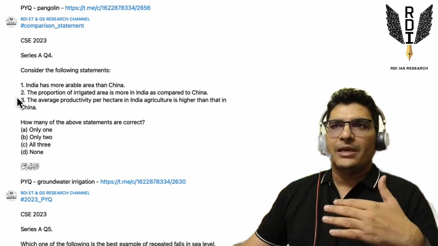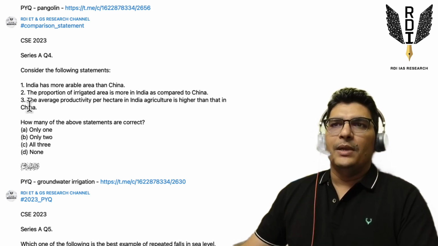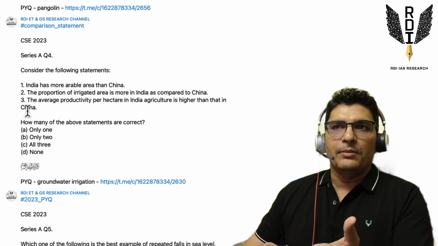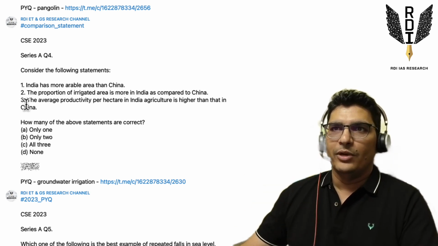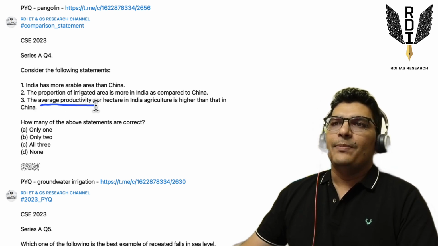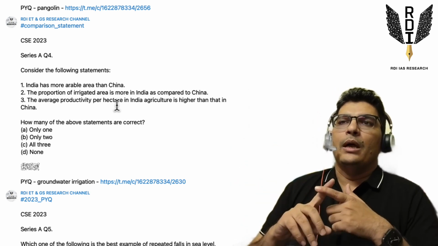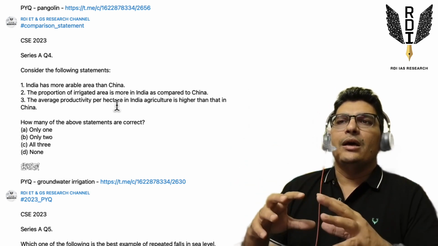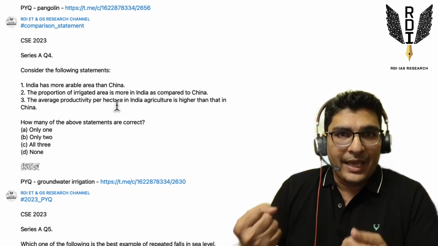We should always start a question with the easiest statement first. For me, the third statement is easiest. You make your own call on what is easiest for you, right? So how I approached it: the average productivity per hectare in India will be higher than in China. I don't think so, because China is a stronger country in terms of economic heft, right?